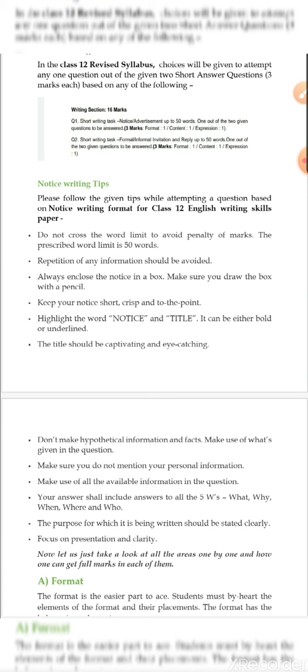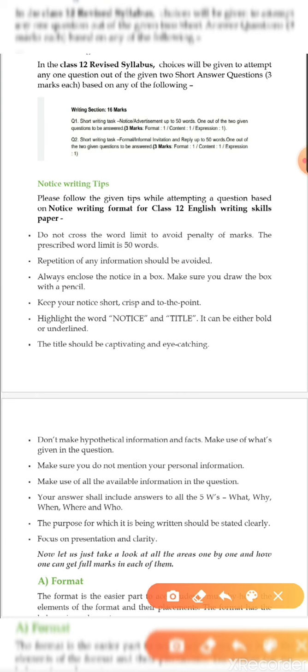Okay, that you should not exceed 50 words, that repetition should not be there. Okay, repetition should be avoided. Very, very important. And close the notice in a box. That is very much important because it carries marks. Okay, so the notice should be enclosed in a box.